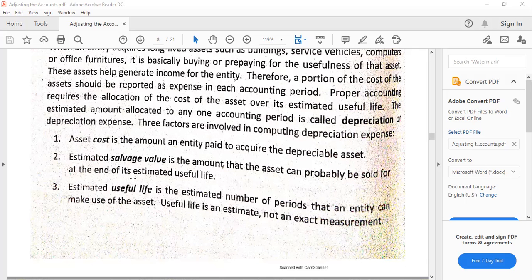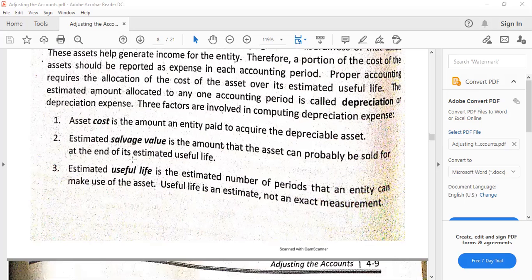The second is salvage value, which is also known as residual value or scrap value, in which this is the estimated amount by which the asset can be sold at the end of its estimated useful life, or the amount that can be recovered from the asset. It's possible that this would be zero also, which is normal in problems, especially for academic purposes.